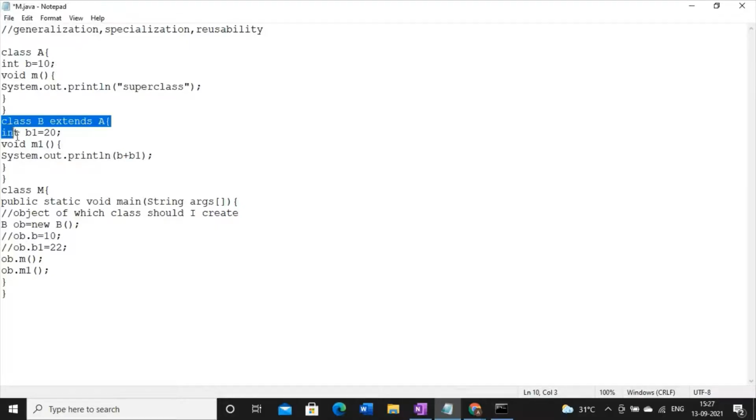Try to understand, this is your subclass and this is the scope of your subclass. Within this bracket, I haven't defined the variable B, but I am using it for some calculation. If there is no error, then it will be proved that whichever B is written here is coming automatically due to the existence of the extends keyword.